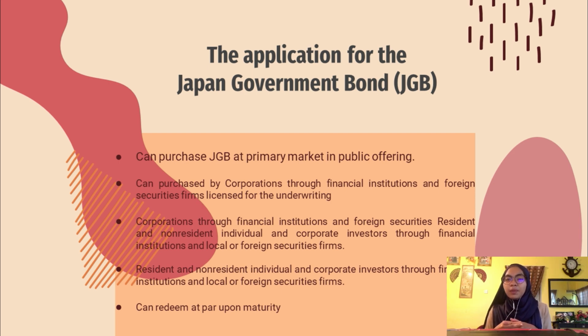It also can be purchased by corporations through financial institutions and foreign securities firms licensed for underwriting. And next, resident and non-resident individual and corporate investors can buy local or foreign securities through financial institutions or securities firms. This JGB can be redeemed at par upon maturity.